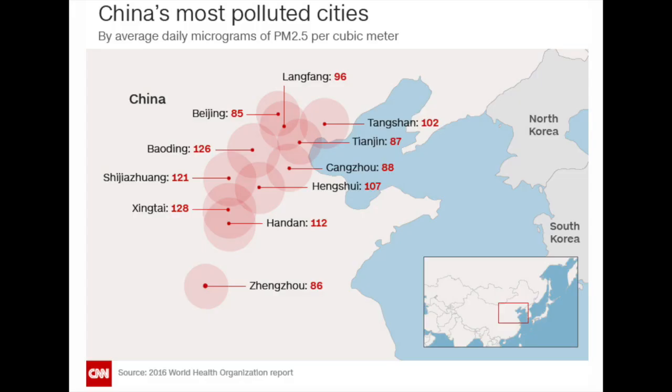This is the evaluation for two particular sources I used. The source is a diagram from an article from CNN written by Joshua Berlinger, Steve George, and Serenity Wang. It was created on the 16th of January in 2017. The diagram is from a 2016 World Health Organization report, which does not show a particular author's name, but it is relevant because the source is used for CNN News. Every news article or report source must be relevant and reliable. The origin of the source explains why it is reliable.